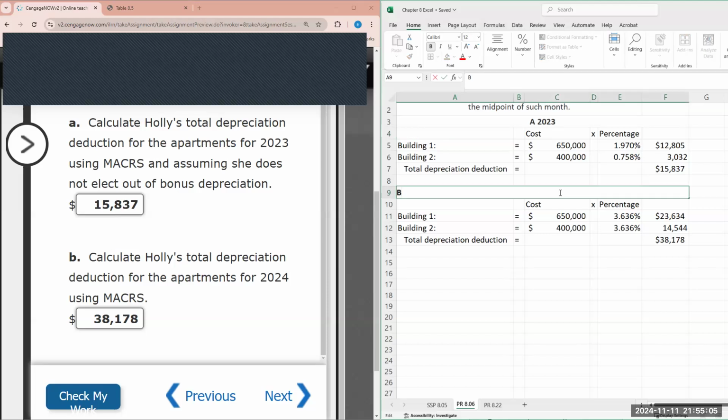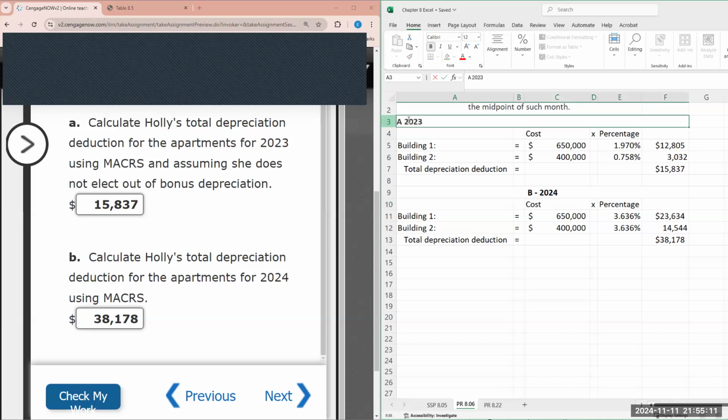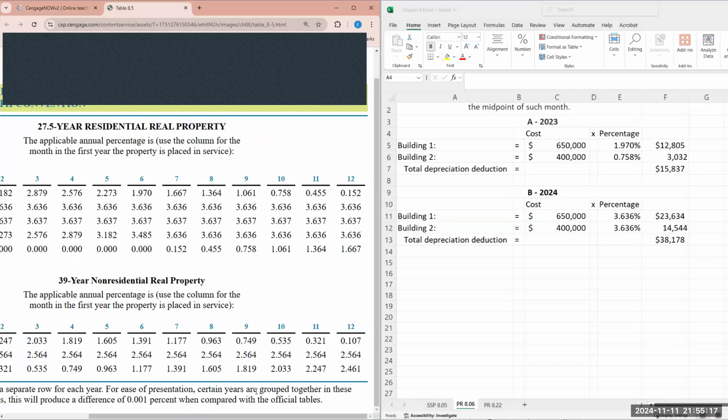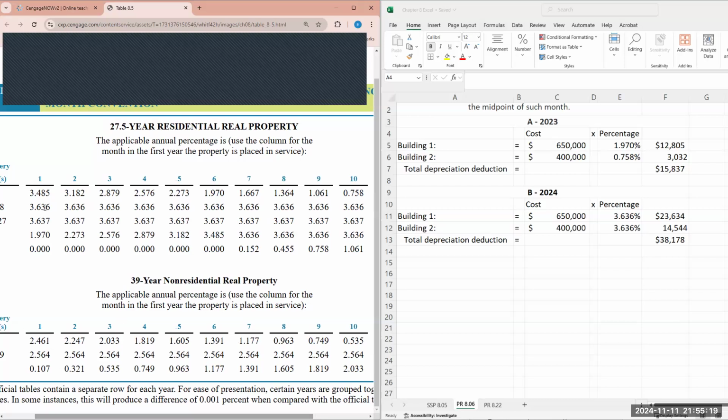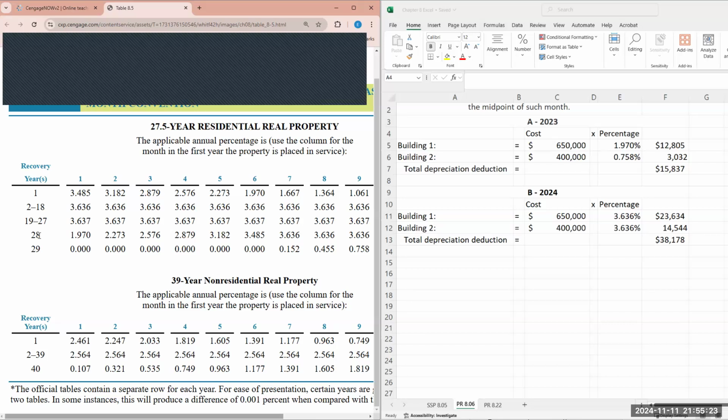And then for this example, it's asking us for 2024, the second year. So as we're dealing with the property once it's through years 2 through 18, things become a little easier. Why? Because as we can see here, the depreciation factors for each year are fairly the same. It's not until you get to the last 2 years and the first year where you see that there are differences as it relates to the rate.